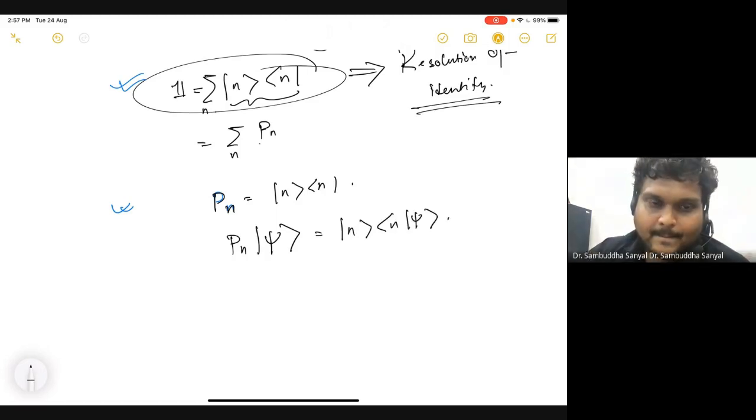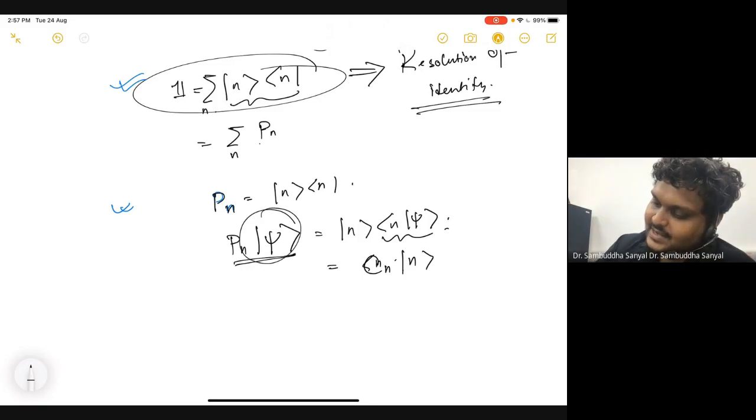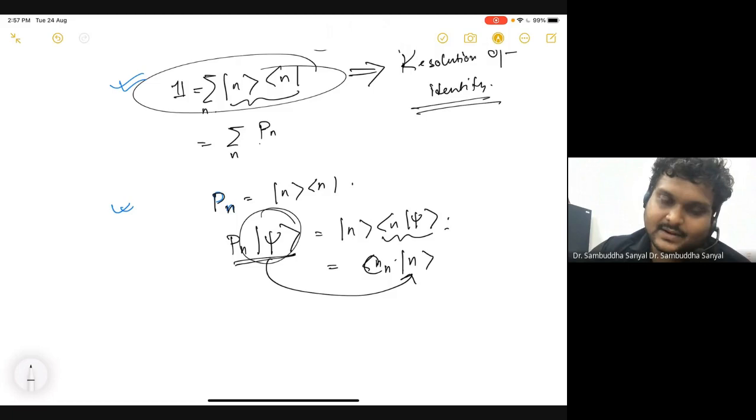This object is again a scalar, so let me call it some Cn, times |n>. So you start with a vector psi and you land on one of the complete set of vectors. It's equivalent to projecting that psi on that n. Is that clear? That's why I'm calling it a projection operator.